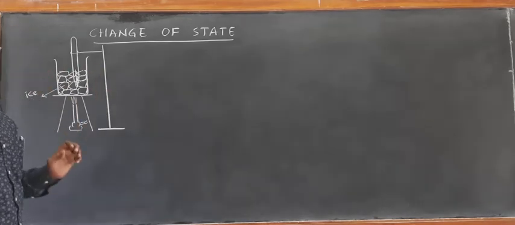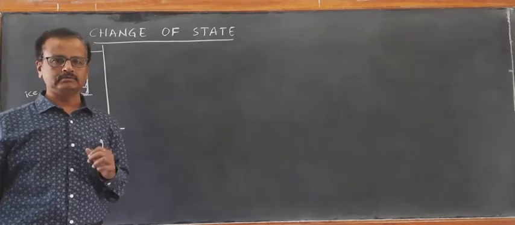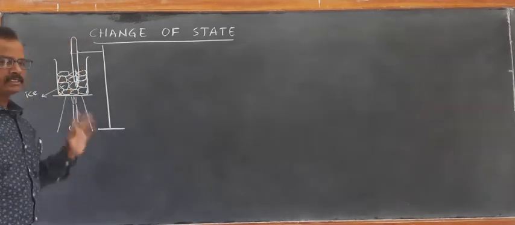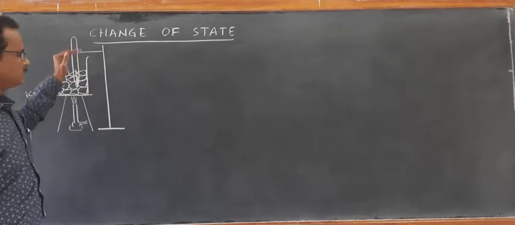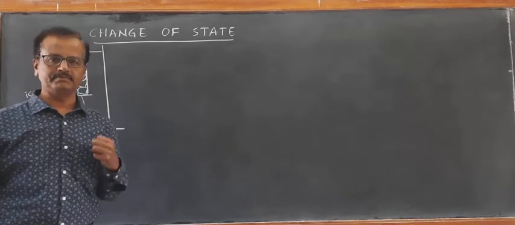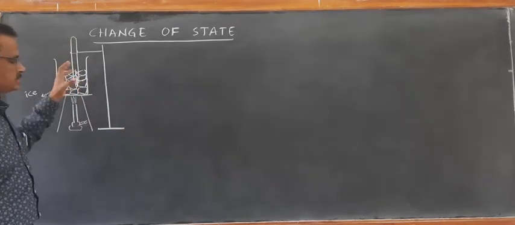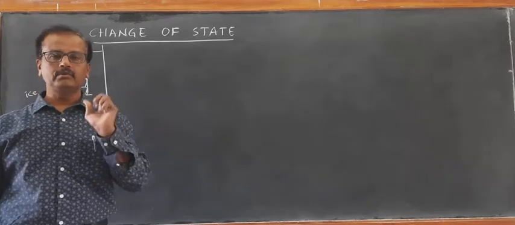Once it attains 0 degrees Celsius, there is no further rise in temperature until the entire ice in the beaker is converted into water.